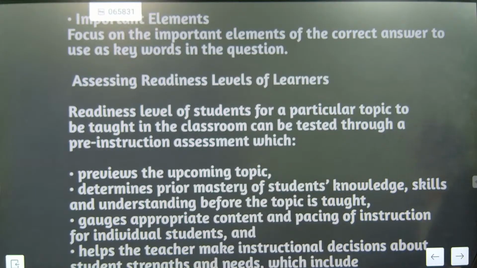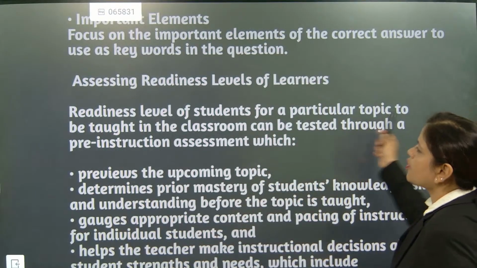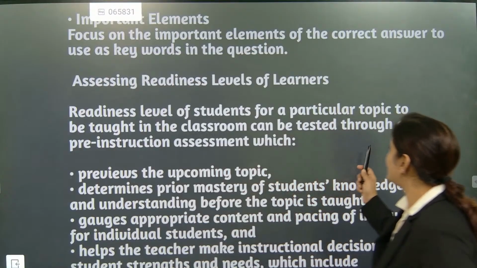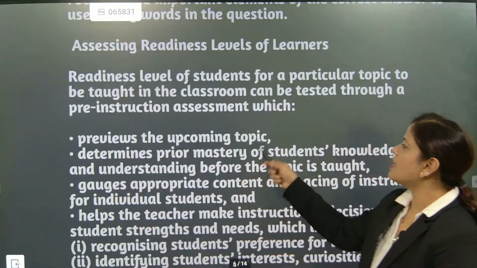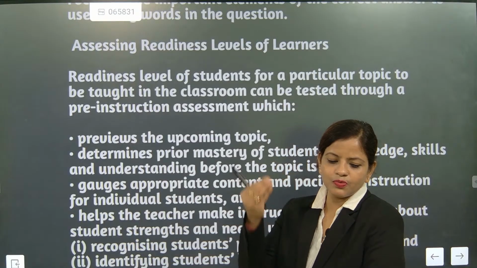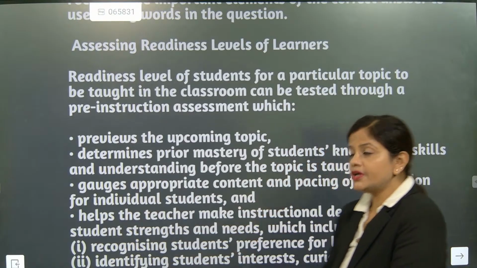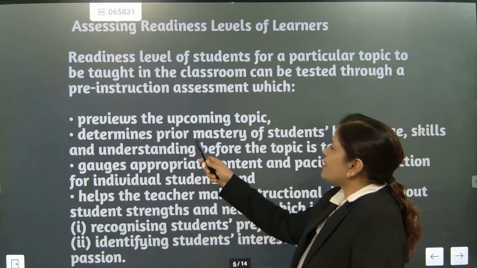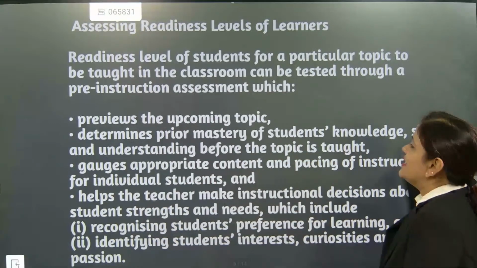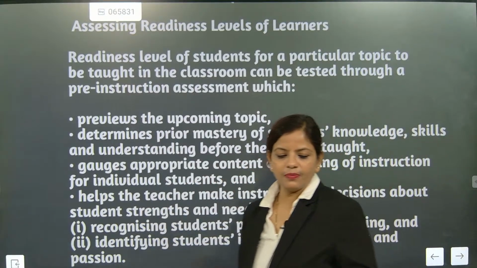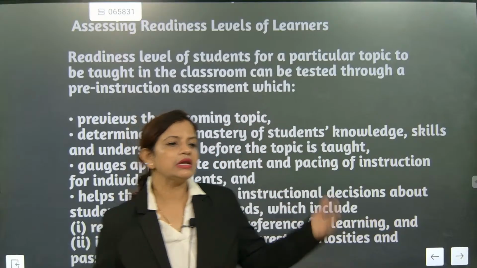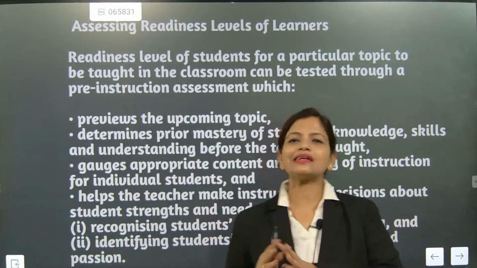Readiness level of a student for a particular topic to be taught in the classroom can be tested through a pre-instruction assessment, which is a preview of the upcoming topic. We are going to make a small introduction of the upcoming topic. It determines prior mastery of student knowledge, skill and understanding before the topic is taught. We'll try to make it a little bit light.